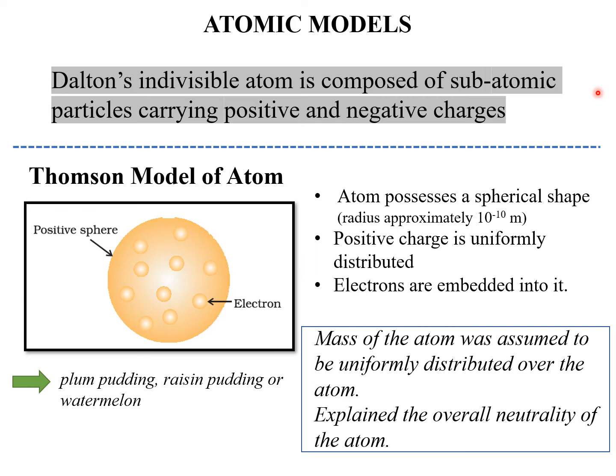But this model was not consistent with the results of some experiments that were performed later. After he proposed this model, various scientists from all over the world carried out experiments to test whether Thomson was right or wrong. The different experiments were not consistent with his model of the atom. Further, we'll be talking about Rutherford's atomic model.